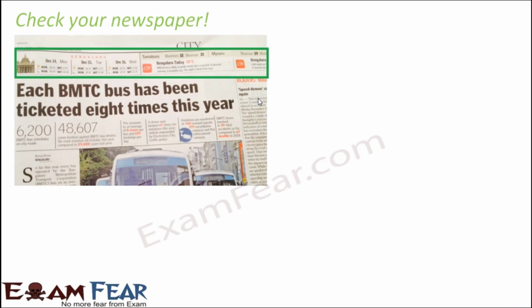If not television, just try to check your newspaper. In most newspapers, you will see that there is a column somewhere towards the top. The way it appears might change in different newspapers, but at the top it will talk about the temperature of the particular city and how the weather is going to be in the next 1 or 2 days. So whether it is going to rain or not, what was the maximum temperature throughout the day, what would be the minimum temperature throughout the day. Because even in one complete day, early morning the temperature is lower, right? We feel cold.